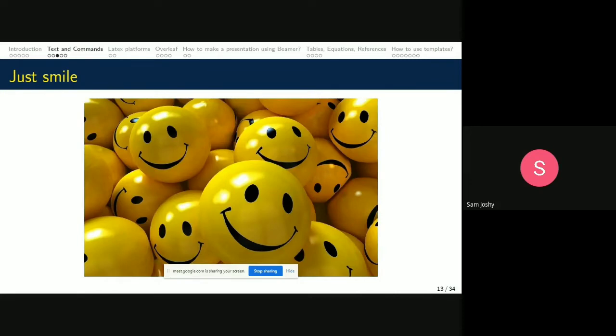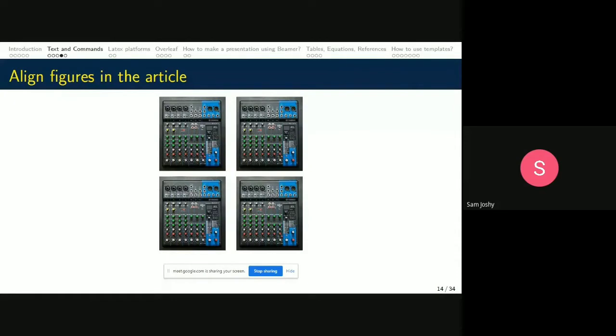What I tell you is that you don't have to memorize these codes, you don't have to remember them, because we can get all of these on online platforms. We can search on Google, and as I pointed out earlier, we have a large and active community which will help us find these codes.